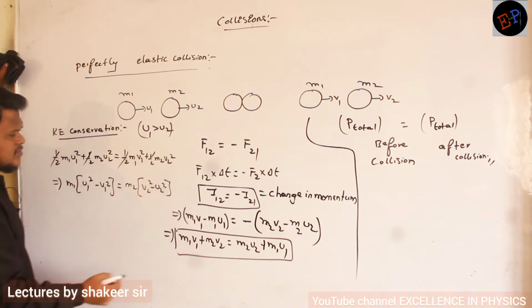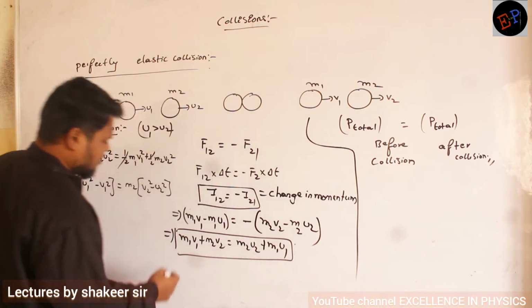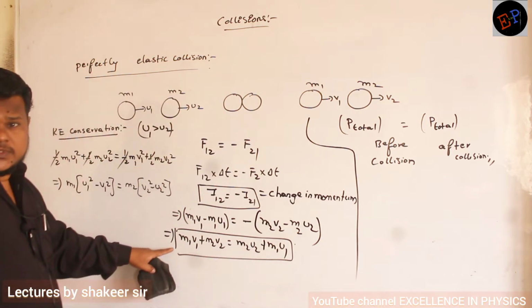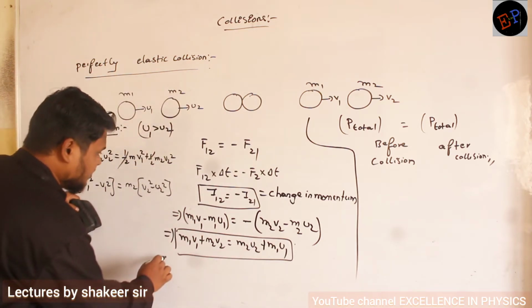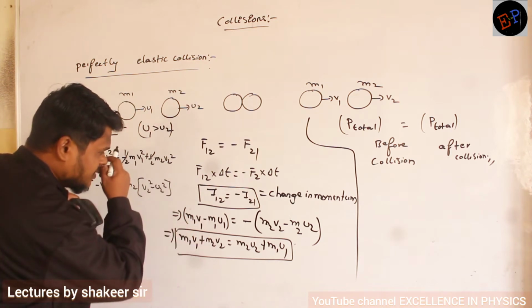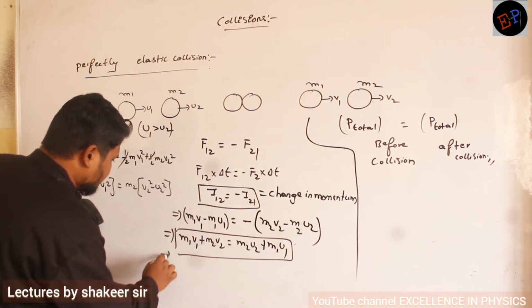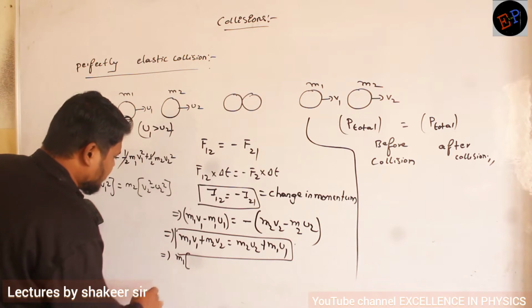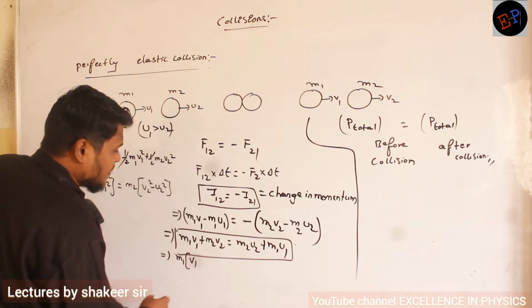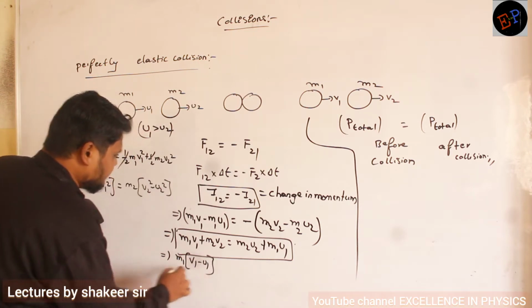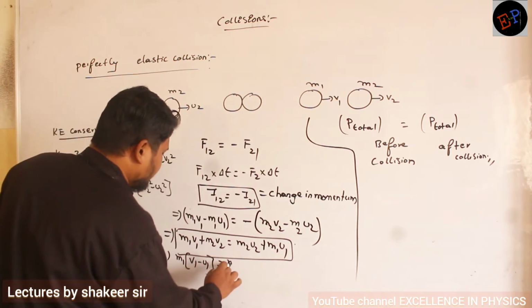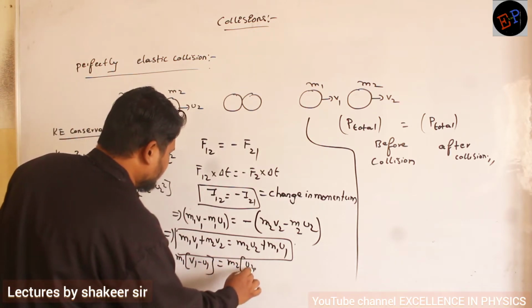Consider this as my first equation, or rather, from this equation I will write one more equation. I will take all m1 values on one side and m2 values on the other side. If I take m1 common, I write v1 minus u1 is equal to, and if I take m2 common, I get u2 minus v2.